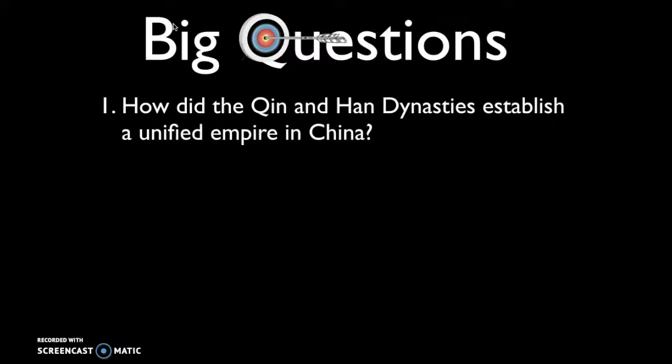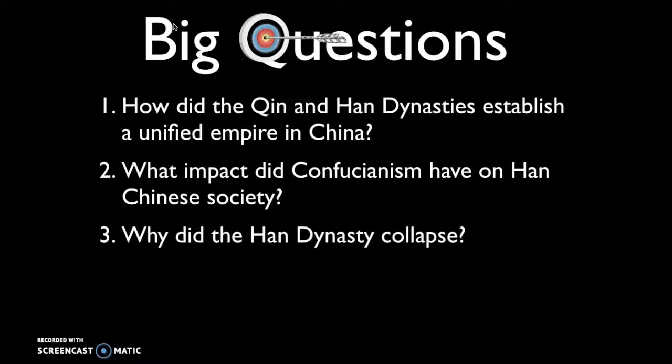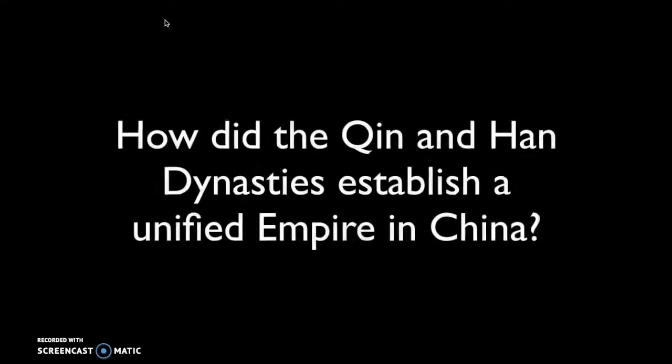First, how did the Qin and Han dynasties establish a unified empire in China? Second, what impact did Confucianism have on the Han Chinese society? And third, why did the Han dynasty ultimately collapse? So let's start with that first big question. How did the Qin and Han dynasties establish a unified empire?